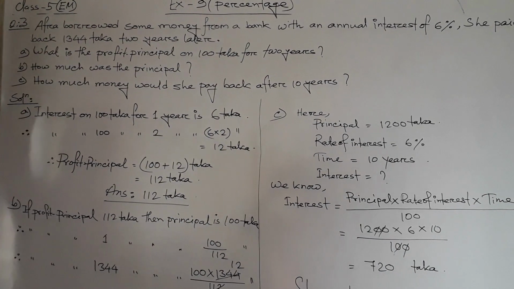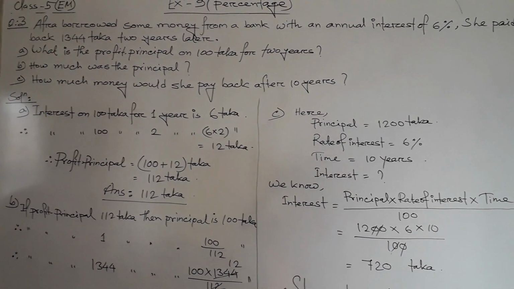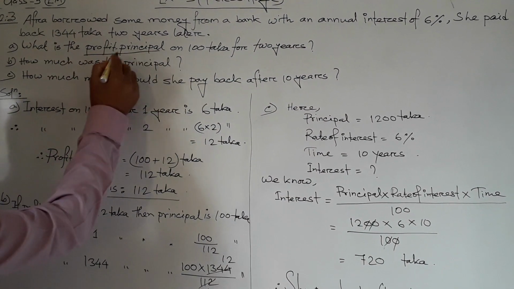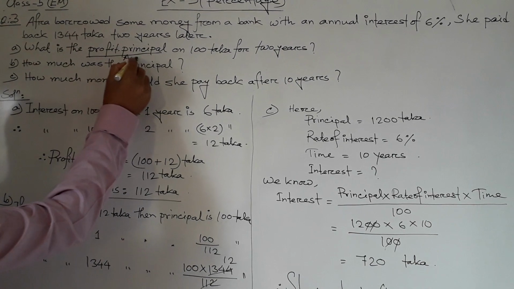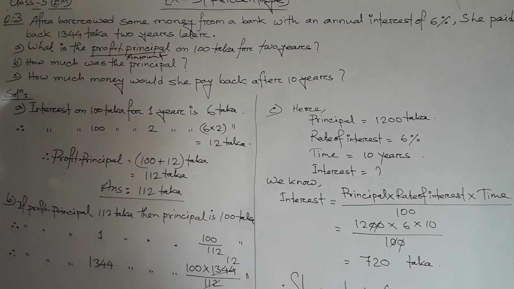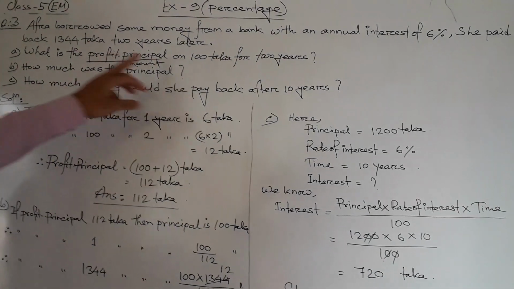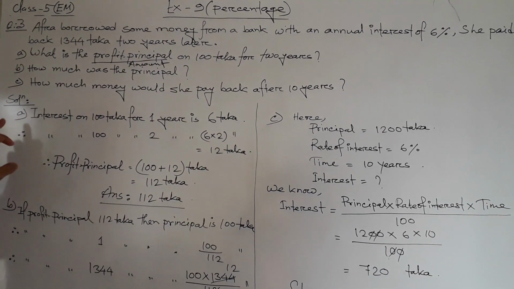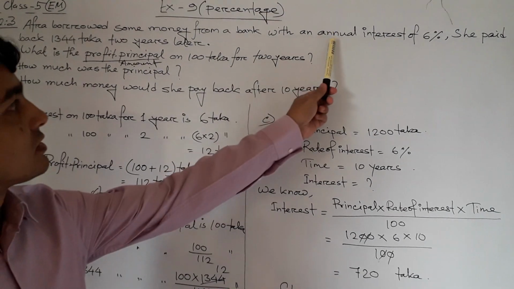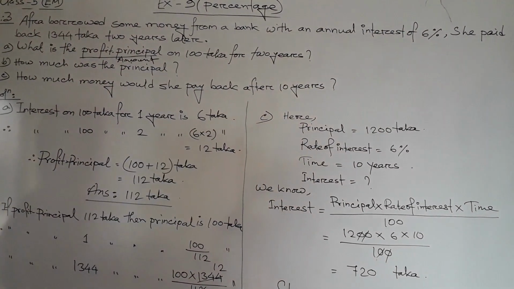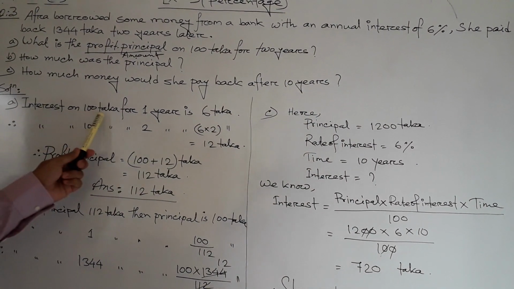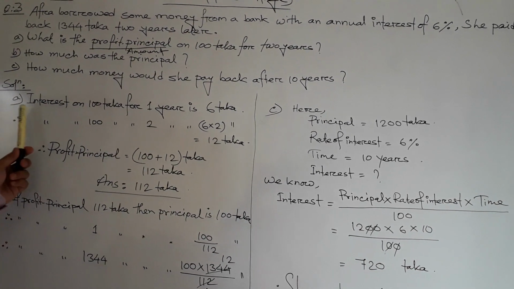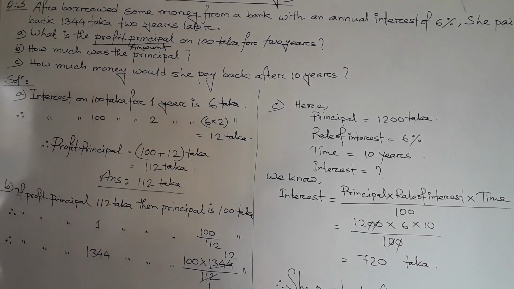Now we solve the question number A. What is the profit principals? We know that profit principals means amount. Profit principals means amount on 100 taka for 2 years. So at first follow the questions. The annual interest 6% means interest on 100 taka for 1 year is 6 taka. So we write down interest on 100 taka for 1 year is 6 taka.